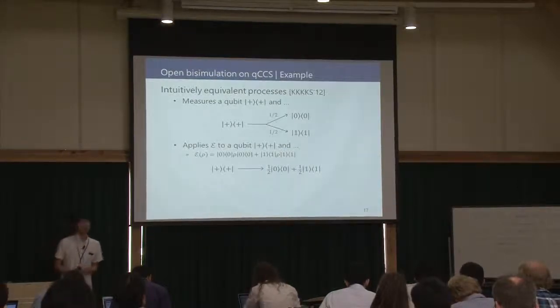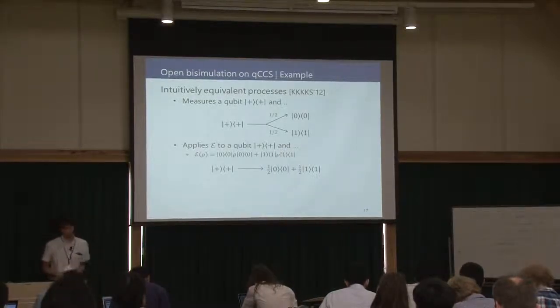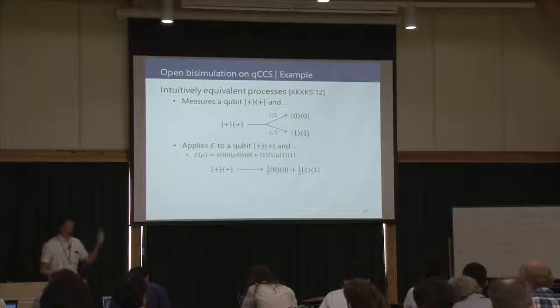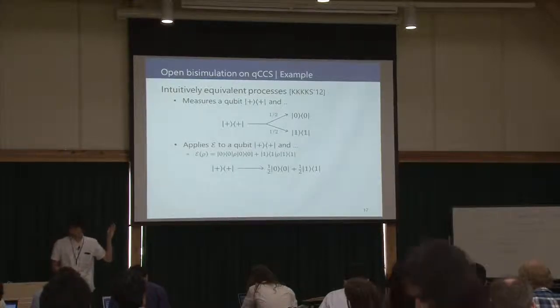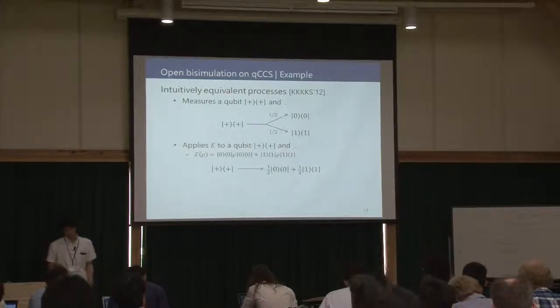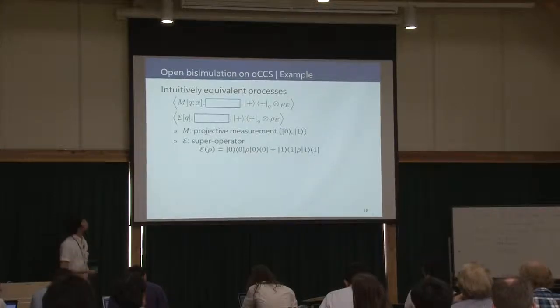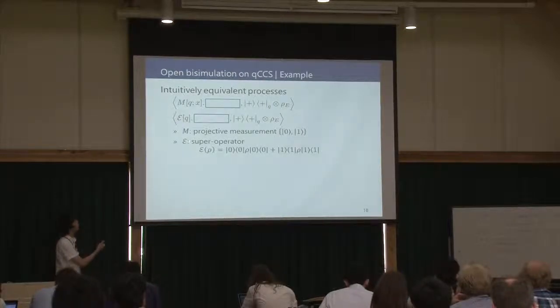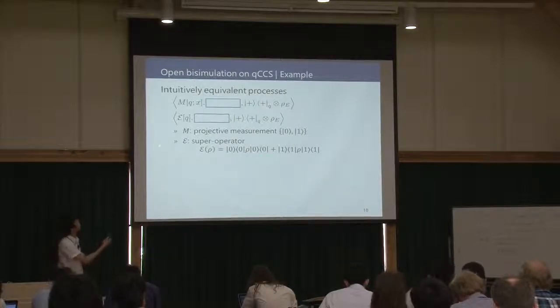Okay, now I'm back to our motivation. We want to regard them as equivalent. When we write these processes using QCCS, then we obtain these two configurations. We want to regard them as equivalent even if we put any processes in these squares.